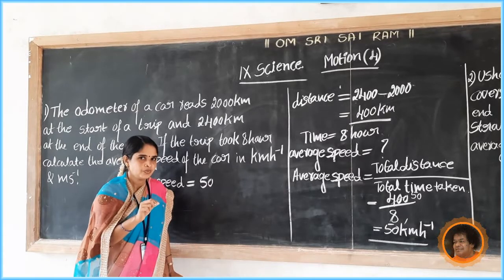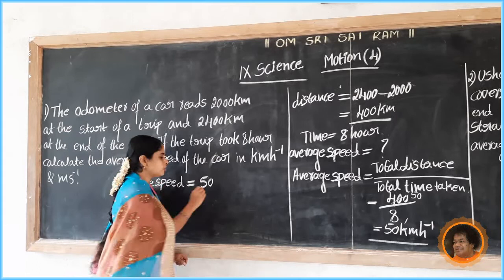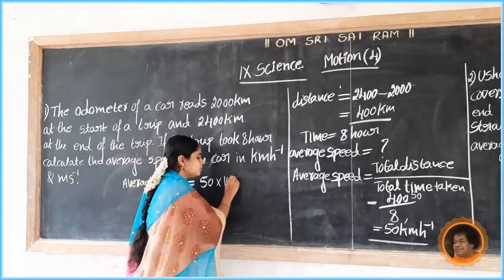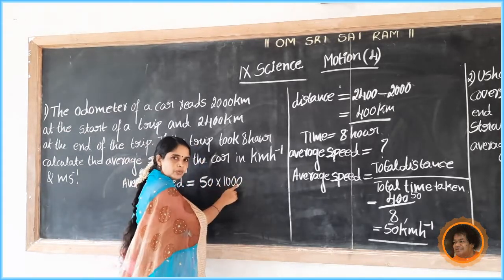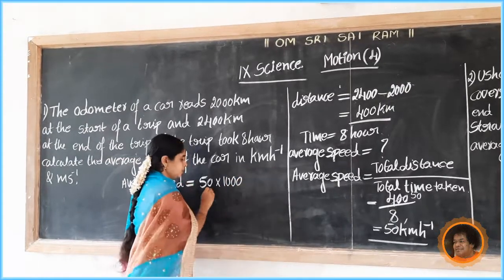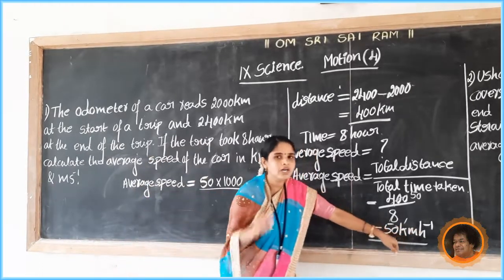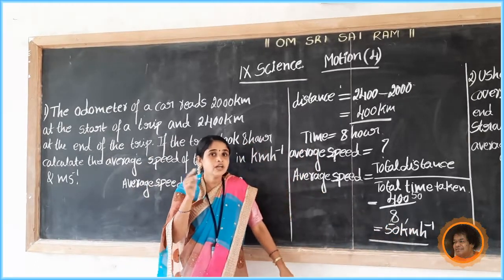1 kilometer equals 1000 meters, so 50 into 1000. Per means divide, per hour.